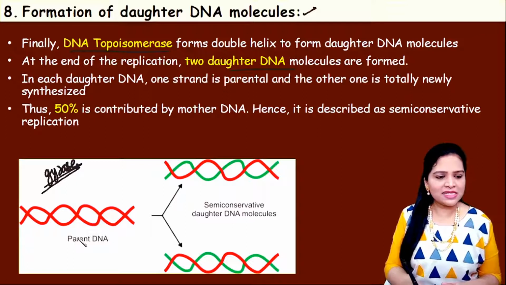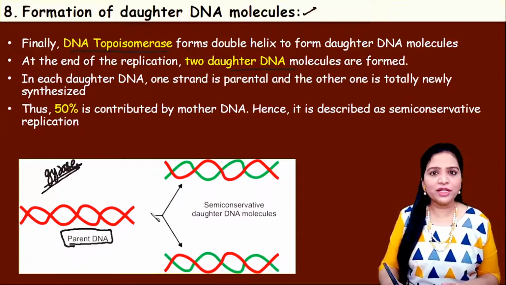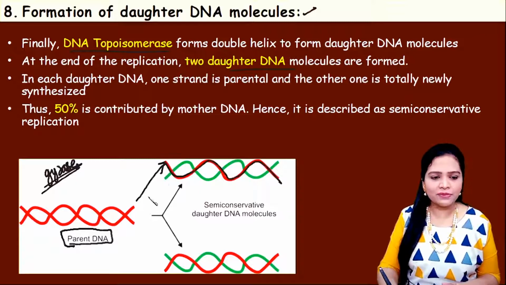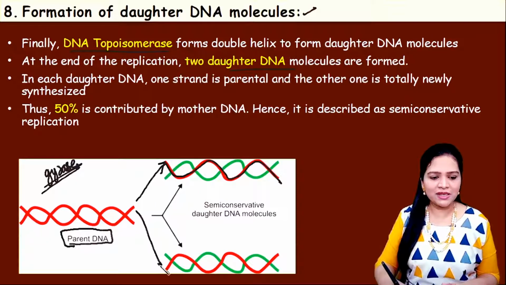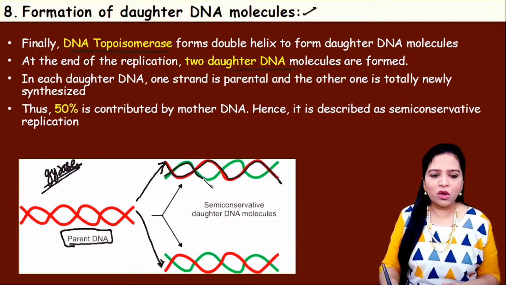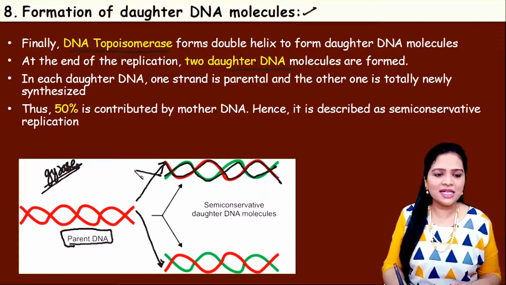So look at this picture here. This is the double strand DNA, the parent DNA. This red color is the parent DNA. After one replication, this red color strand remains the same. That means the parent strand remains the same. Here also the parent strand remains the same. Only one strand of this double helix is the completely newly formed strand. That is the daughter. This green color is only the daughter. The red color is the same parent.